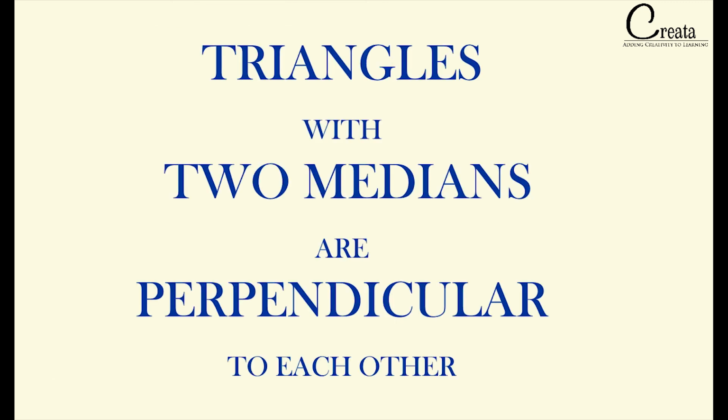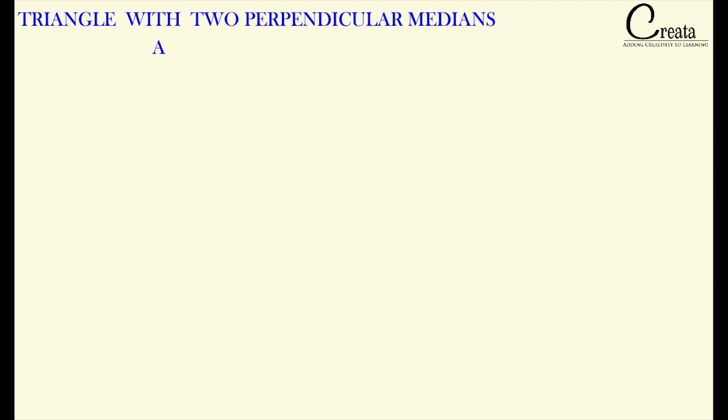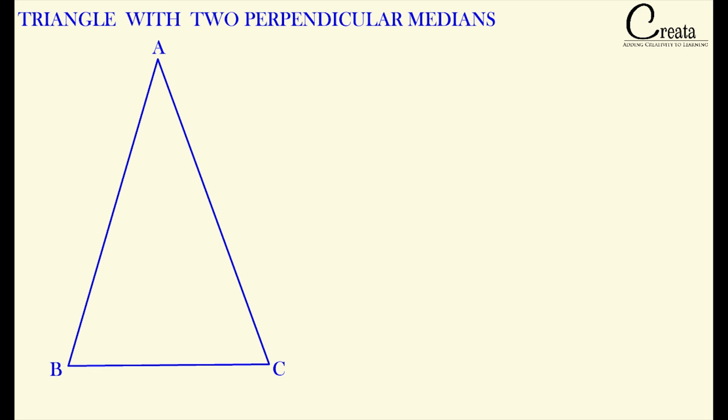Moving next, the next is also a special case, that is when two medians are perpendicular to each other. For that, let's take a triangle ABC with 2 medians as CF and BE. And these 2 medians, that is CF and BE, are perpendicular to each other.